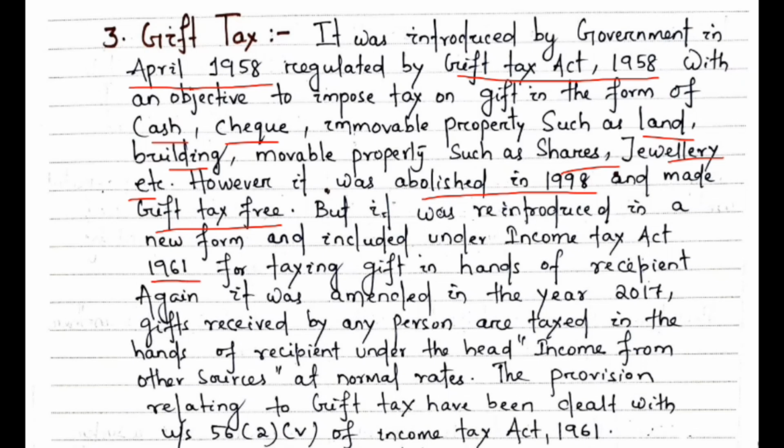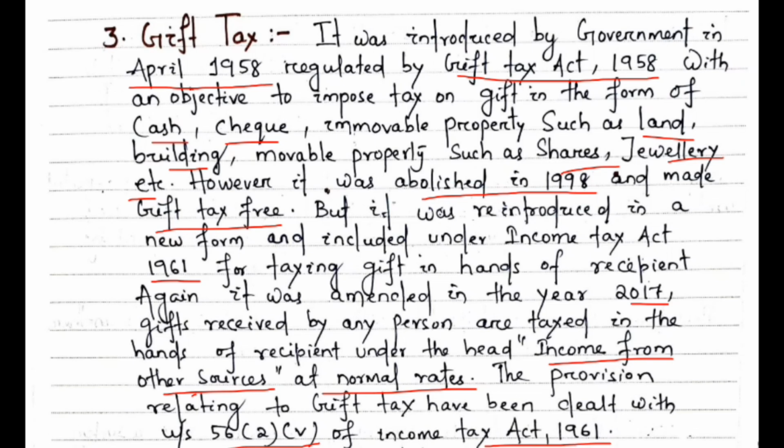It means gift tax is included under the Income Tax Act 1961, taxing gifts in the hands of the recipient. It means if any gift is received now, it will be taxable under the Income Tax Act, and in the year 2017 it was amended that if any person receives any gift, that will be taxable under the head income from other sources at normal rates. The provision relating to gift tax is dealt with under Section 56(2)(x) of the Income Tax Act 1961.